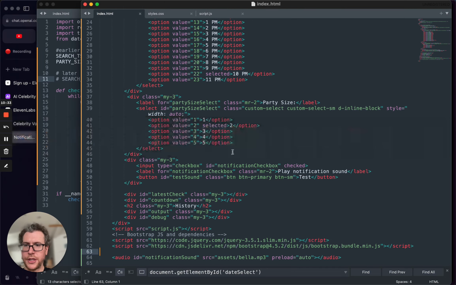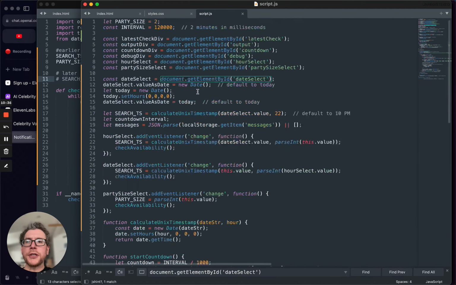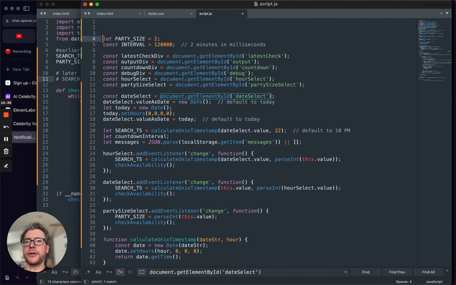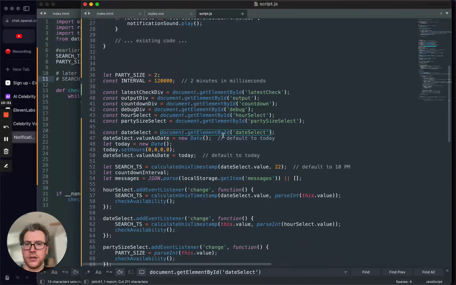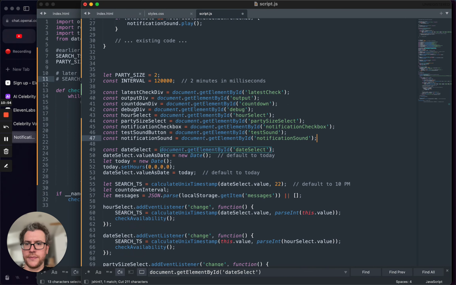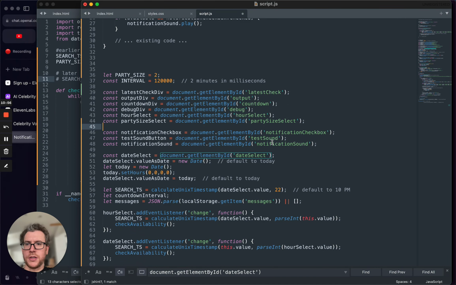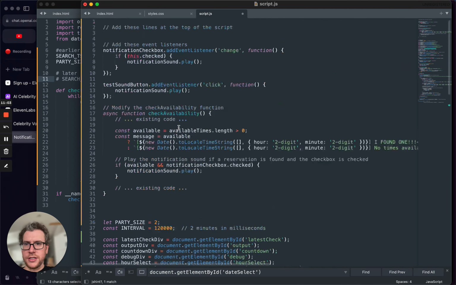Oh, actually, we need to put the JavaScript here. So I just usually take the code up here and put it up top. I paste it, and I do like how it just gives it to me in here. So I just kind of take each one. So we've got some constants. These are all going to go up here with the other constants. I'm going to put this up here like this. Just put a little break so that I can see these are all related to sound. So that one's done.